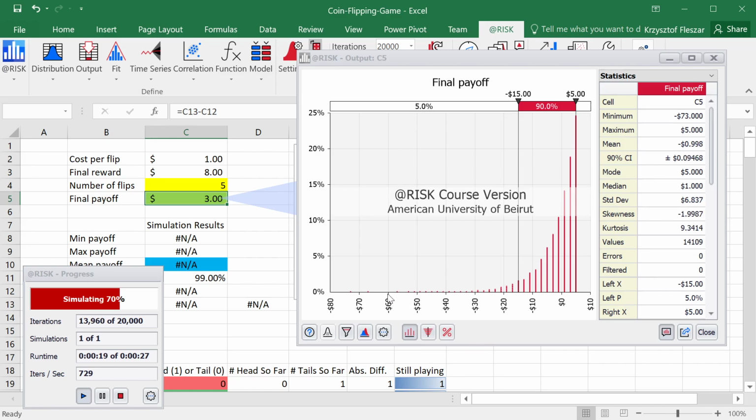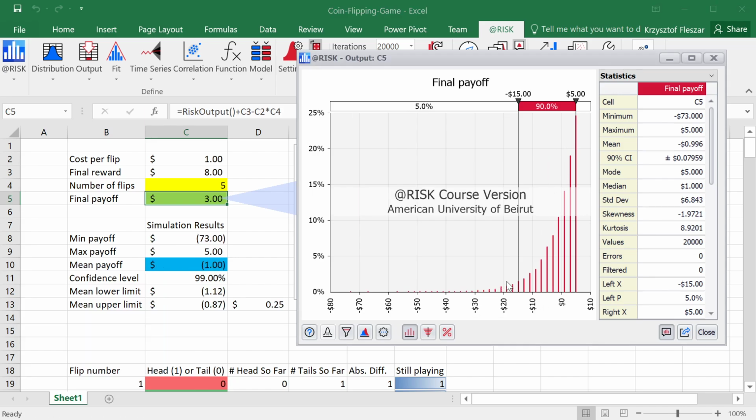Of course, the advantage is that now we get a much more accurate distribution. Actually, this distribution is being updated as the simulation progresses and more iterations are added. And this distribution is probably more accurately reflecting the true probability distribution of all those possible winnings. So we can, for example, see that there is about a 25% chance that we will win $5 in a game, and then the probabilities are decreasing.